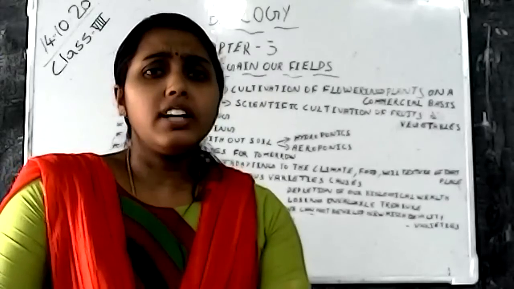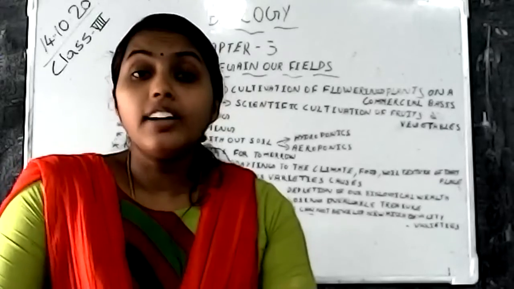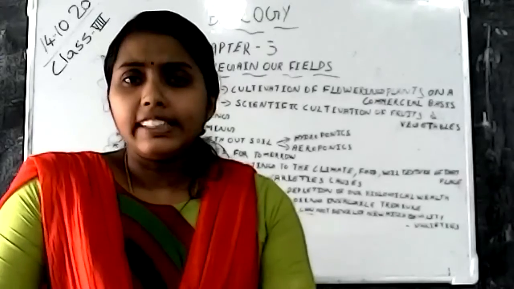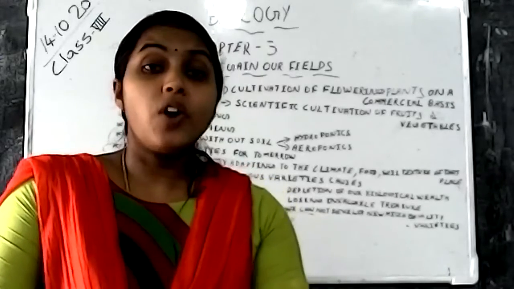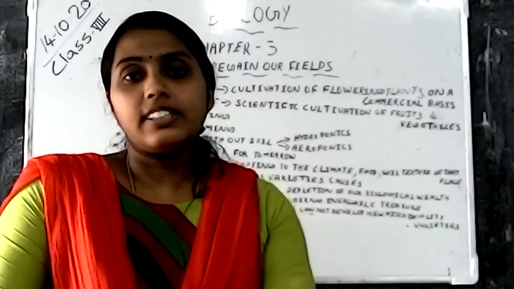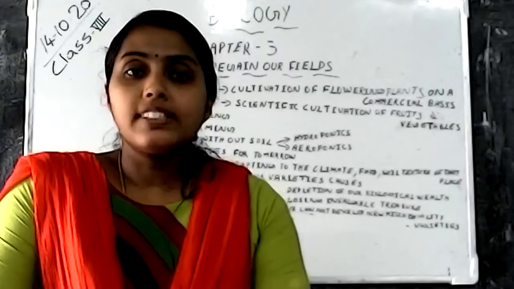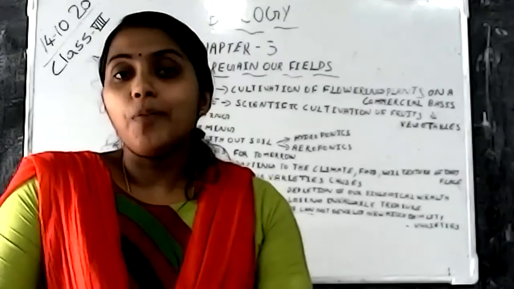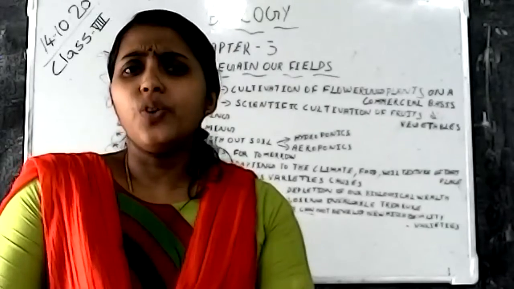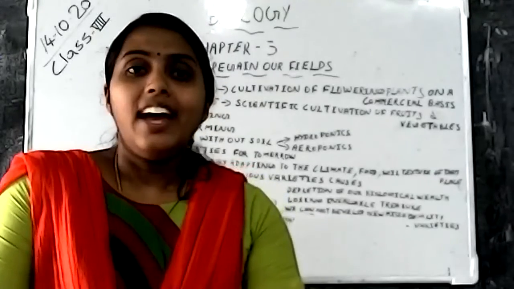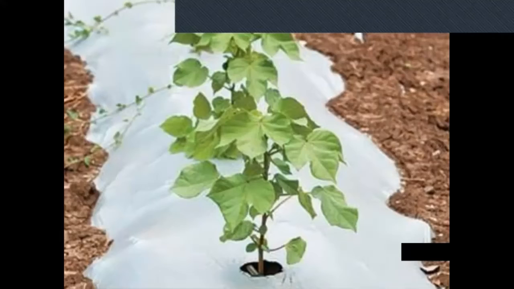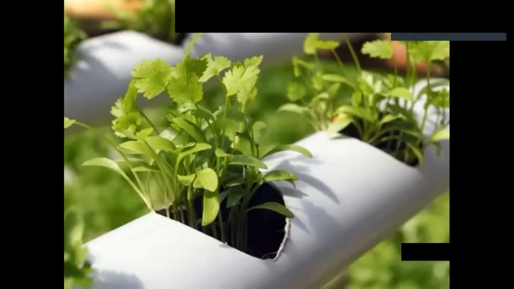Next, we have heard that without soil, we can't do any cultivation, isn't it? But nowadays, as science has developed, it has found out that there are two methods of cultivation without soil. One is hydroponics, and the next is aeroponics. Hydro means related to water. Now we can see hydroponics, how we are doing the cultivation in water.